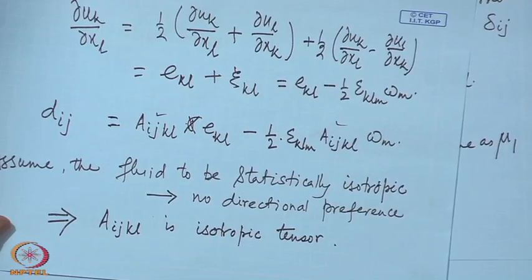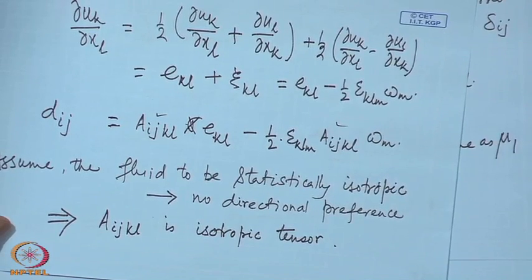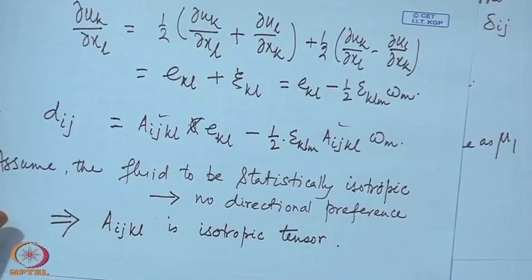But we know by definition that the alternating tensor epsilon_kl is not symmetric in k and l, but this needs that it must be symmetric. So, obviously, it cannot be present. So, mathematically also we get the same thing, that this second term cannot be present in the stress, or in other words, vorticity will have no contribution in the stresses.